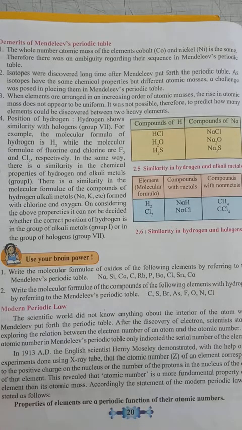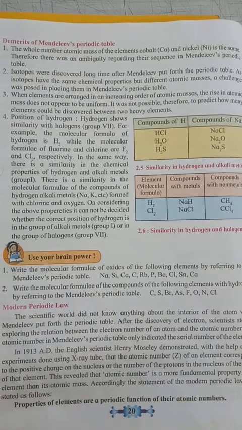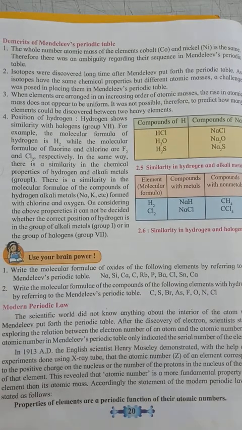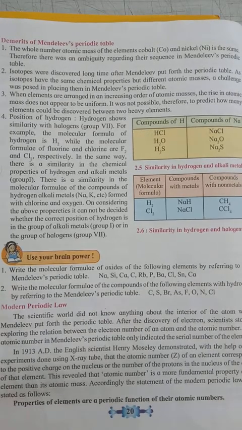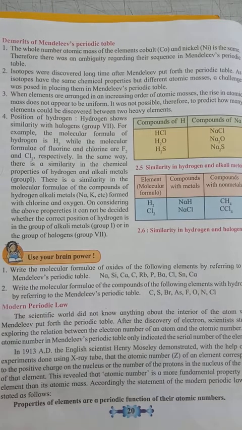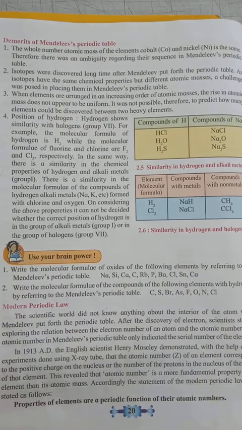Second demerit. You have studied in the ninth standard that many elements have isotopes, meaning their atomic masses are different but their atomic number is the same. That is called an isotope.